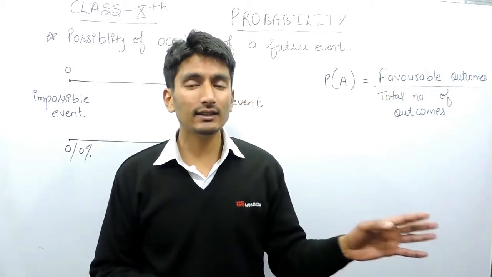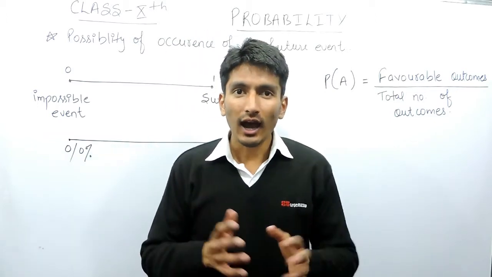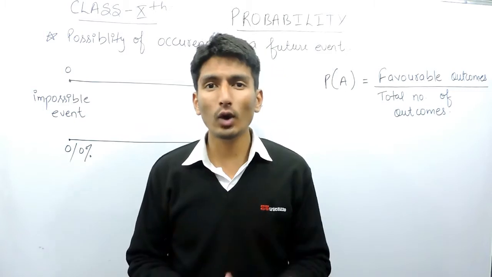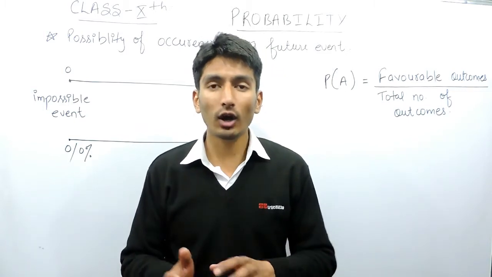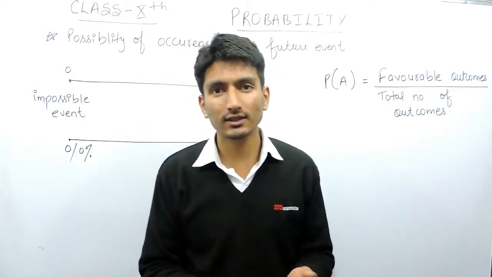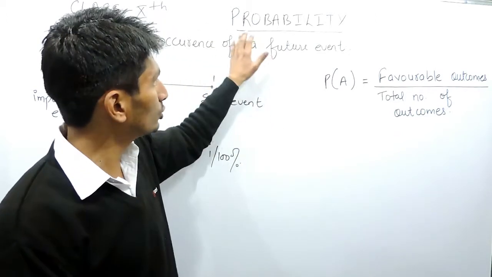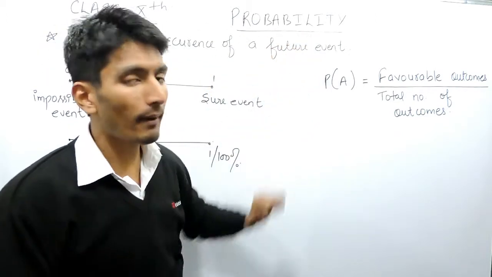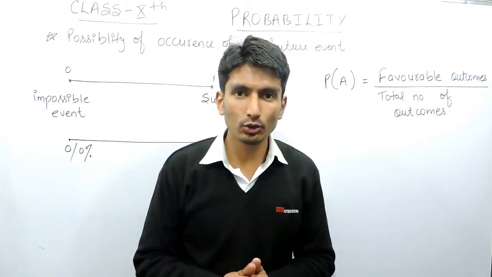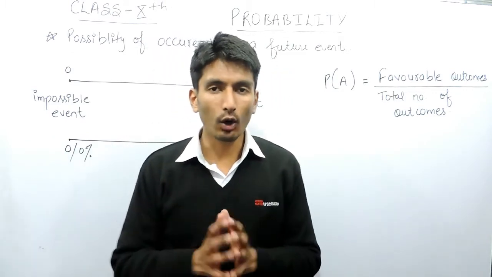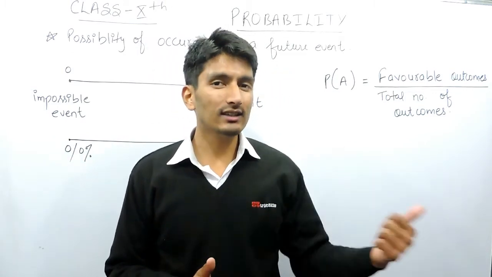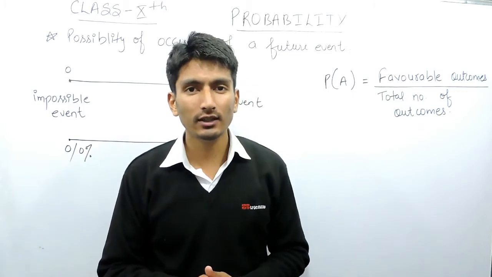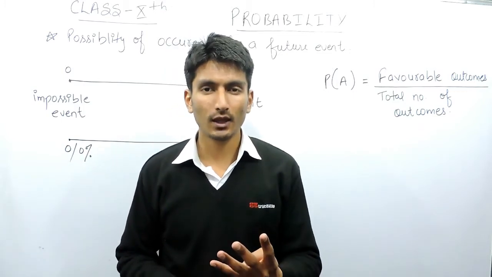So predicting that future, how to predict and how sure you are about certain things or how you are not sure about certain things, we all study those things in probability. Let me explain with this. Now, when you are predicting some future event, there are four things.